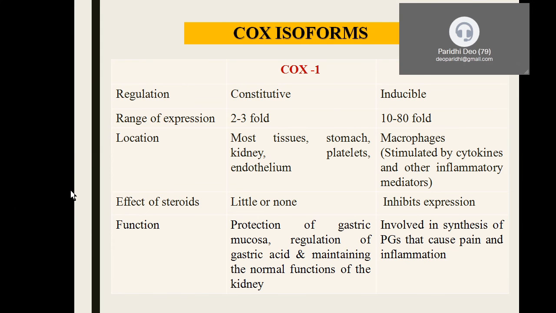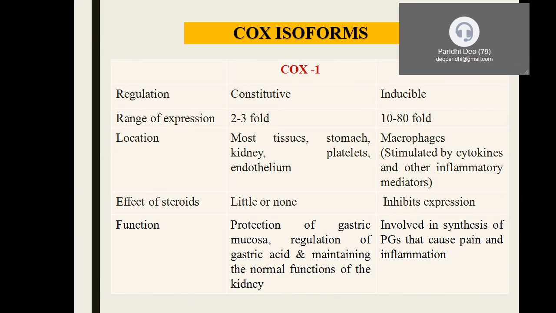COX-1 is present in most of the tissues. It is ubiquitous and constitutive. It is present all the time irrespective of the physiological stimulus. Whereas COX-2 is inducible. It is synthesized only when there is a stimulus, such as inflammation or trauma.